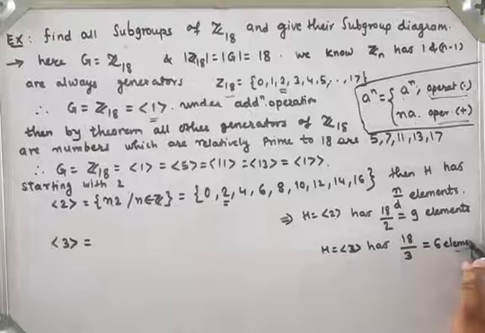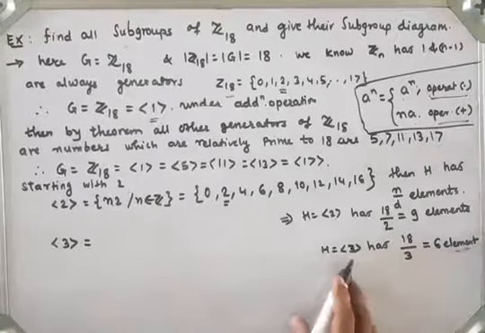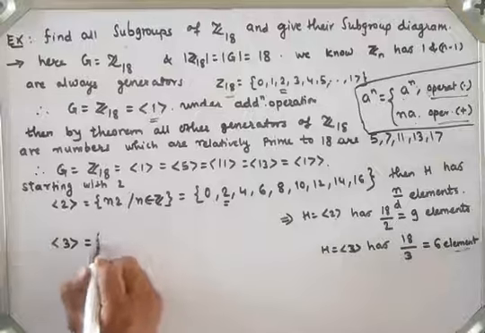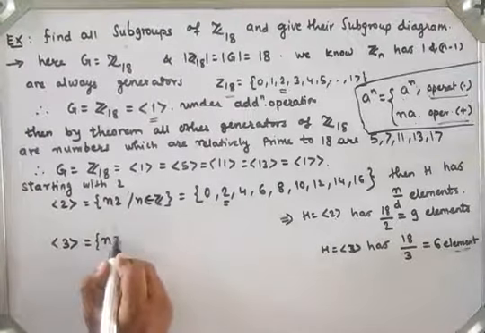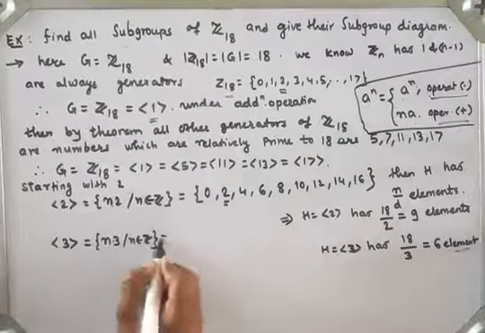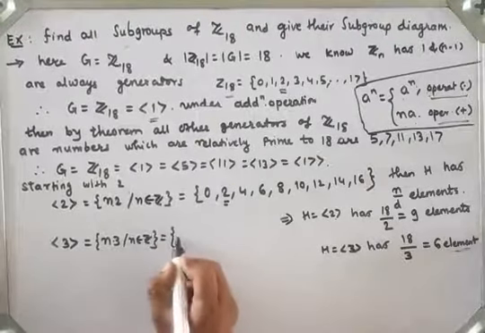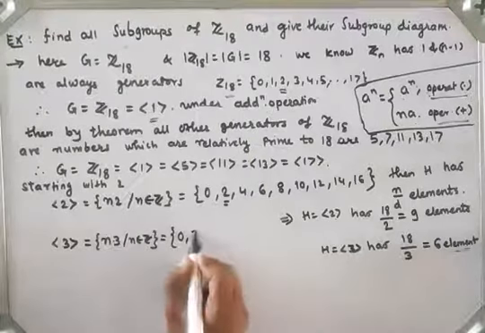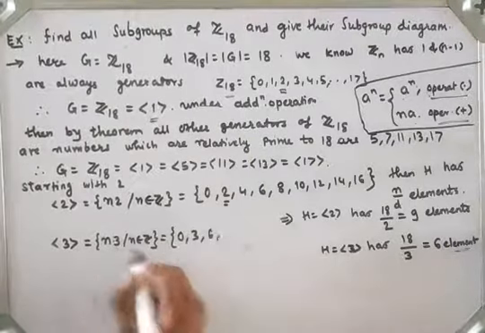So H equal to generator 3 has 18 upon 3, which is 6 elements. The elements are of the form n into 3, such that n belongs to the set of integers. Starting with 0, next if I take n equal to 1, then 3; n equal to 2, then 6; n equal to 3, then 9.